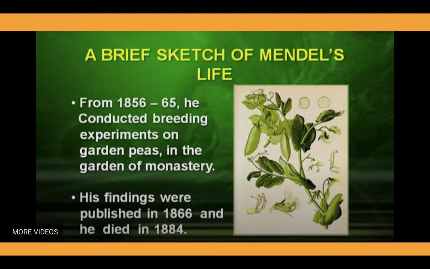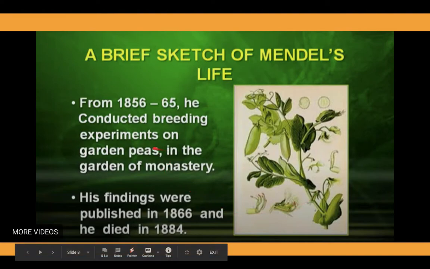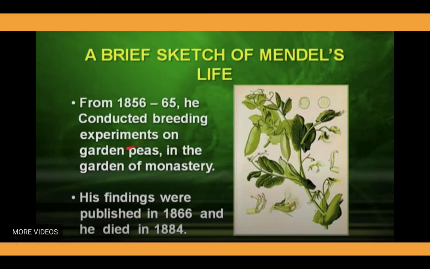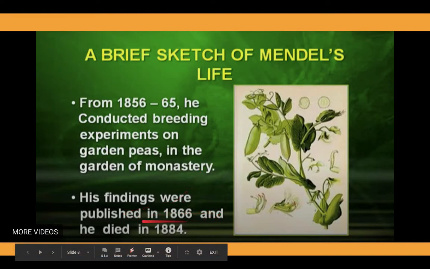He conducted breeding experiments on garden peas. Means, in those years, 1856 to 65, he conducted many experiments related to plant breeding, and the experimental plant that he chose was the garden pea, in the garden of his monastery. His findings were published in 1866 and he died in 1884.